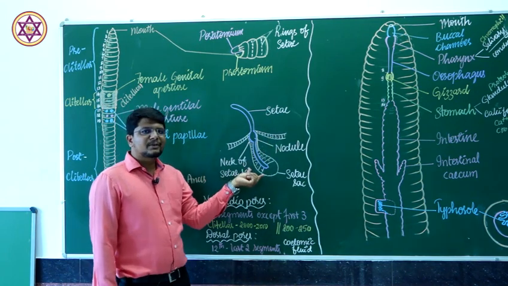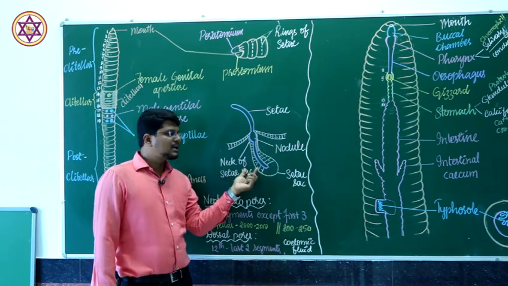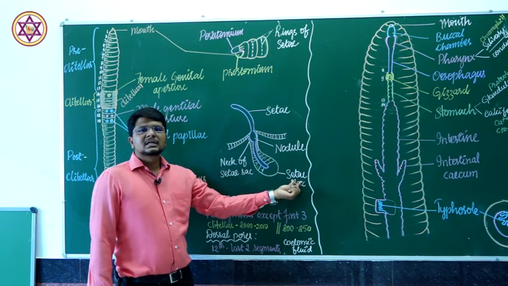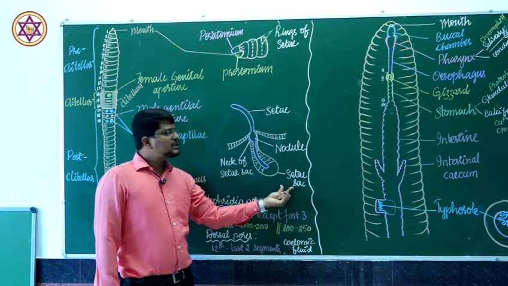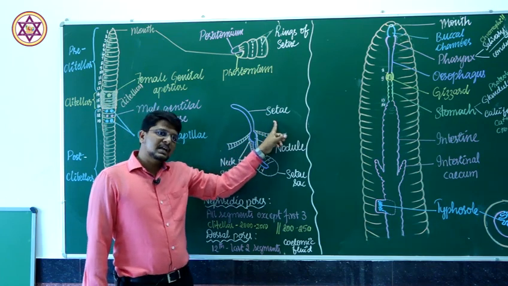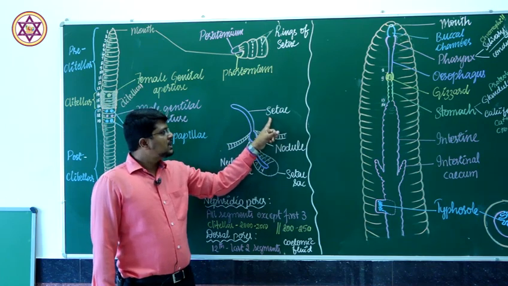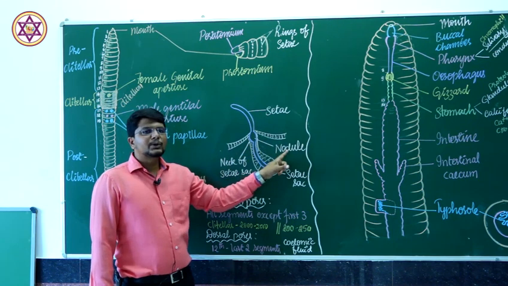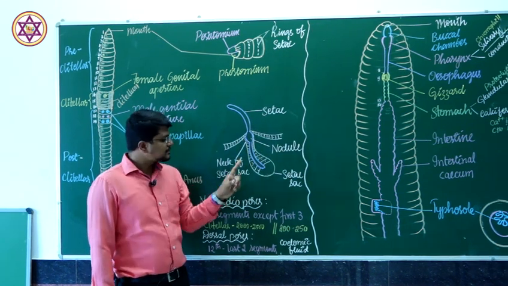They are formed from a single formative cell, known as the setal sac, which has a setal neck, and the seta is an S-shaped structure which has a nodule at the middle.